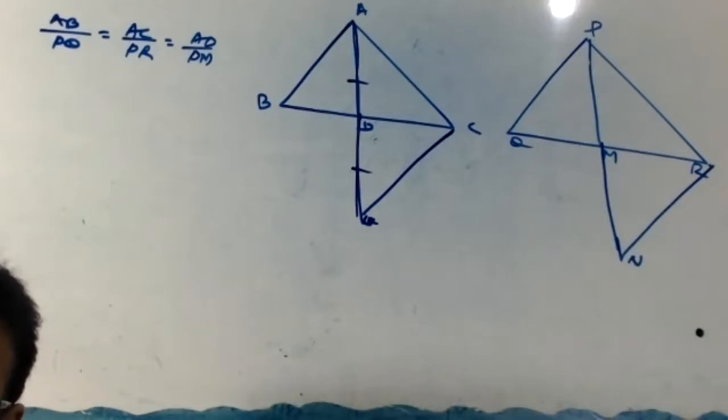Okay, next, your suggestion. BD equal to DC. Correct or not? Because AD is a median. To show congruency, we need one more point. What is that?